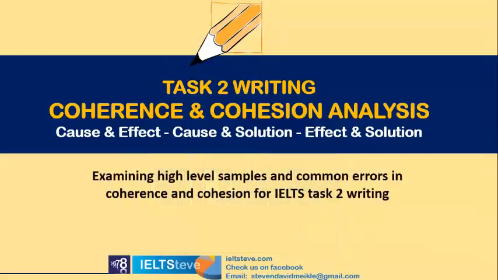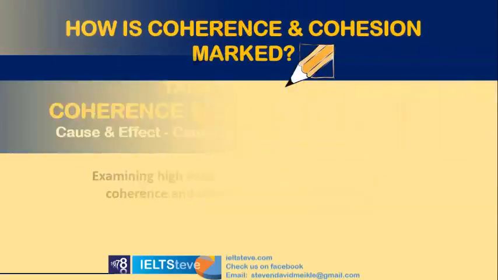So now we're going to talk about Task 2, writing coherence and cohesion. And we're going to analyze that as we've been doing with the task response. Right now we'll look at cause and effect, cause and solution, and effect and solution essays in Task 2 writing. So we will, as we've done before, compare high-level samples with common errors in coherence and cohesion.